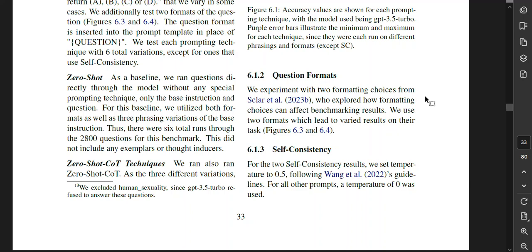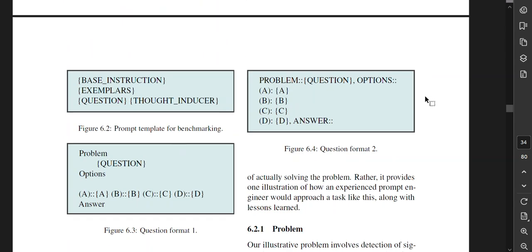Question formats. We experiment with 2 formatting choices from Sclar et al., who explored how formatting choices can affect benchmarking results. We use their 2 formats, which lead to varied results on their tasks, in figures 6.3 and 6.4. So we had the prompt template for benchmarking: base instructions, example, question, and thought inducer. Question format 1: the question, options. Question format 2: problem, questions, options.